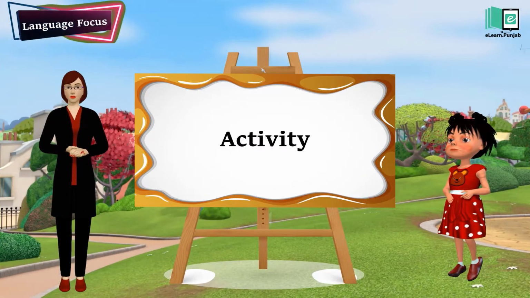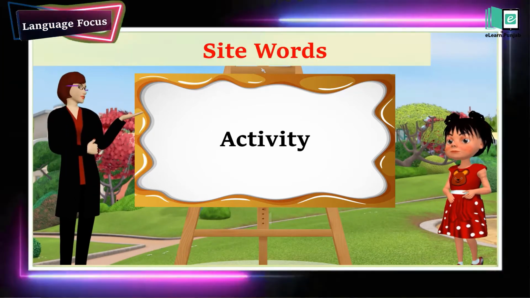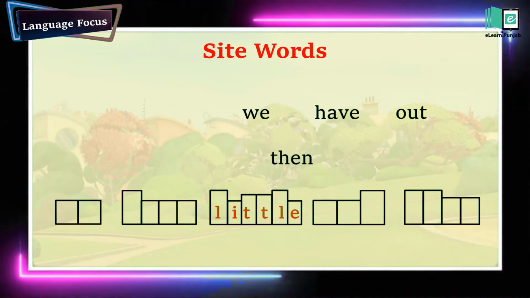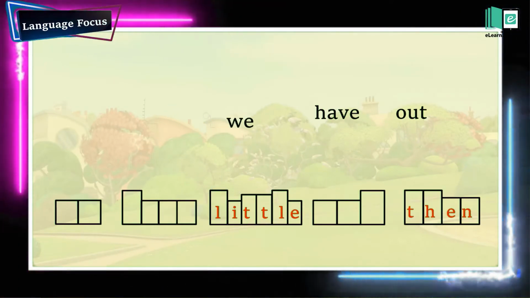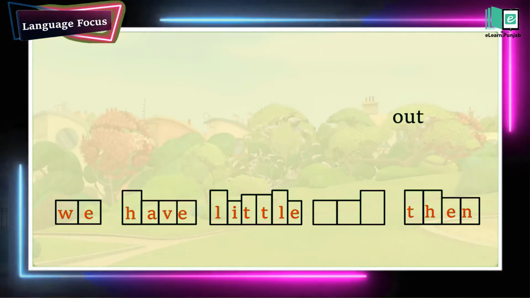Kids, read the given sight words and write them in the shape boxes that fit. Little, then, we, have, out.